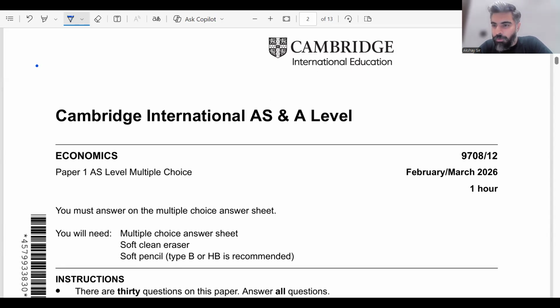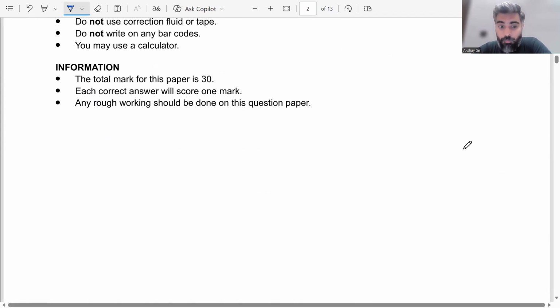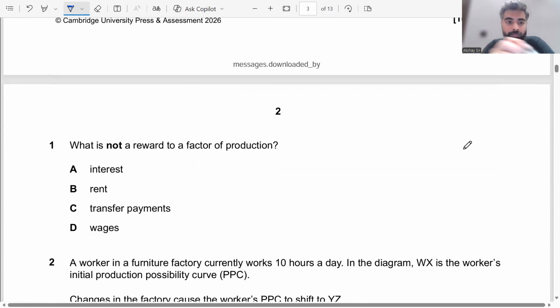In this lesson, I'm going to start with the discussion of the 2026 question paper for the Cambridge International AS Economics course for the March series. This is paper 1, which is the AS level multiple choice question paper. It contains 30 multiple choice questions in total. I hope students can see the paper clearly. We are going to start our discussion from question number 1 in this online lecture.